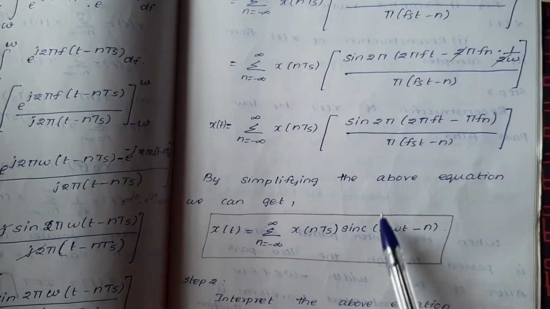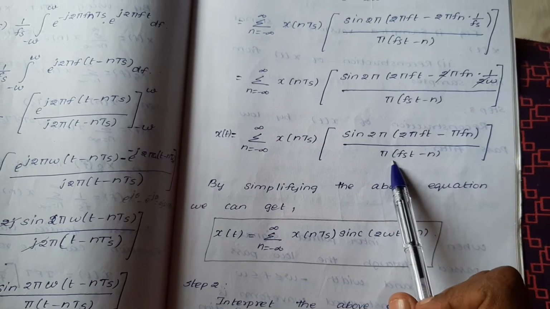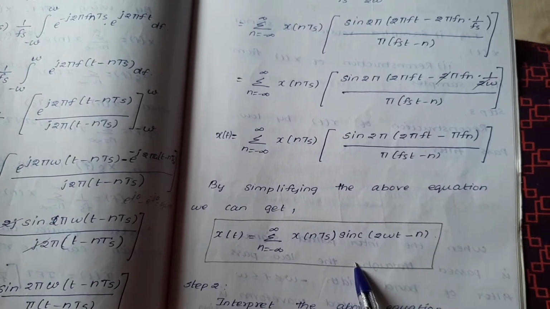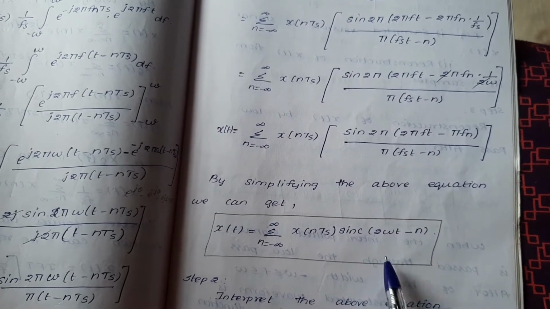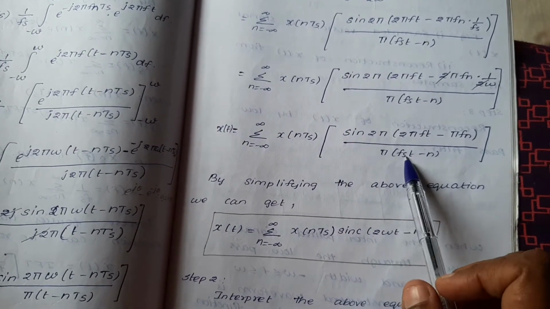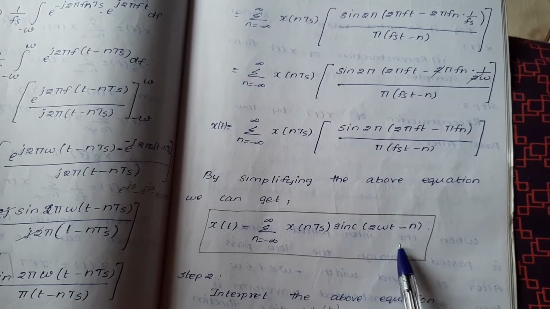After simplifying this, sine of pi by pi, sine theta by theta, is the sinc function. So you can write this function as sinc of theta, that is sinc of 2 omega t minus n.